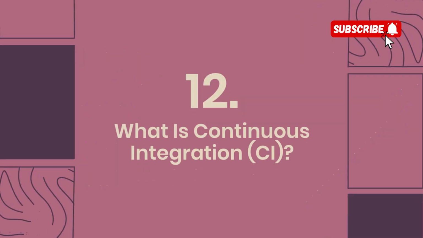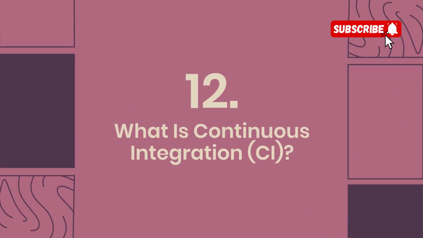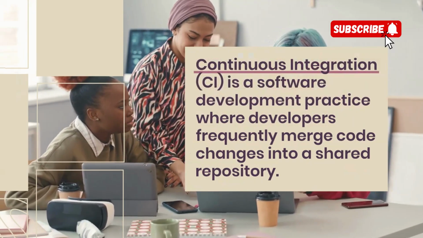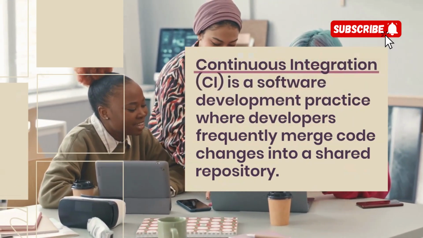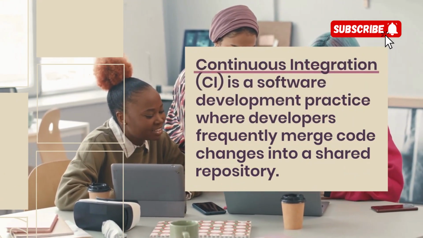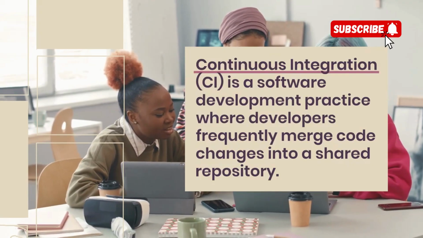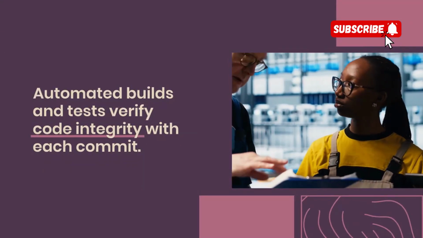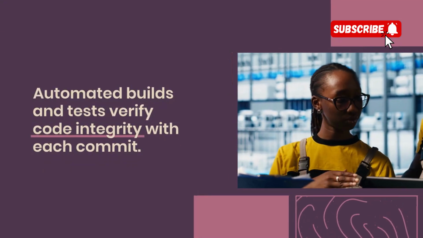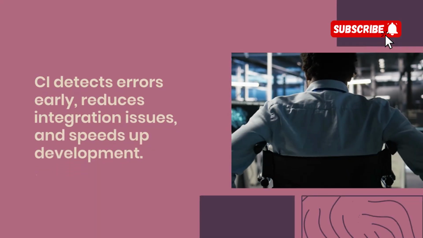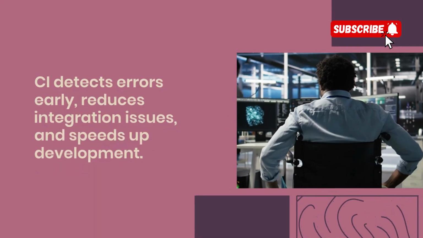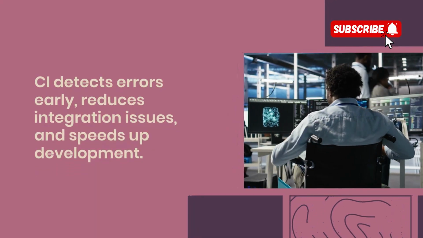12. What is continuous integration, CI? Continuous integration, CI, is a software development practice where developers frequently merge code changes into a shared repository. Automated builds and tests verify code integrity. With each commit, CI detects errors early, reduces integration issues, and speeds up development.